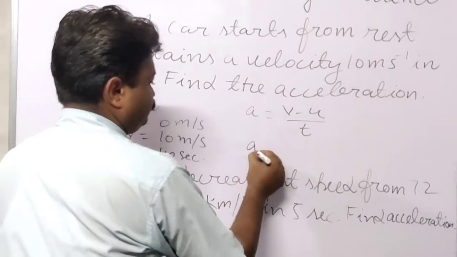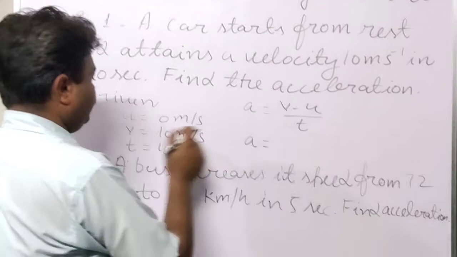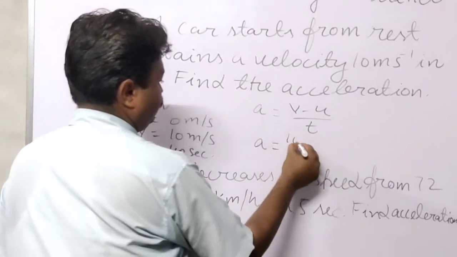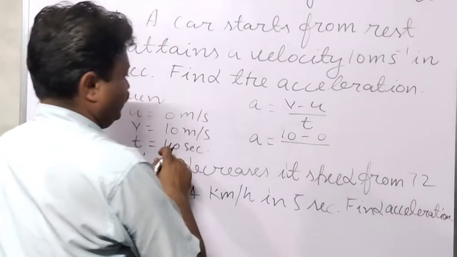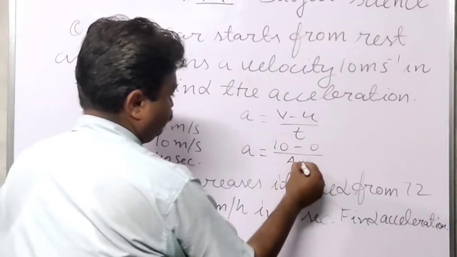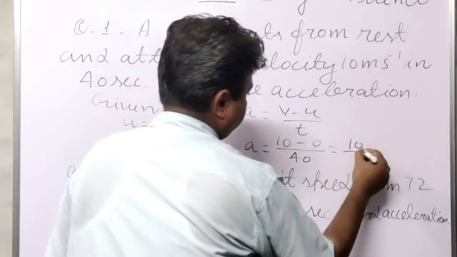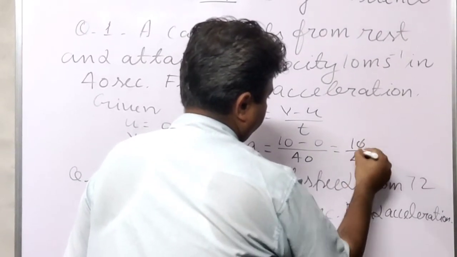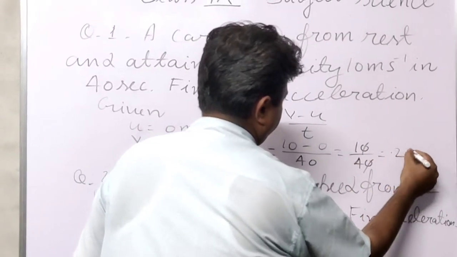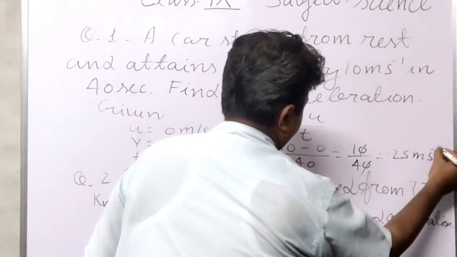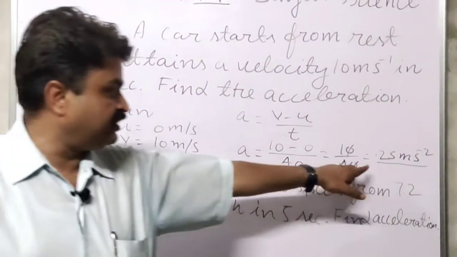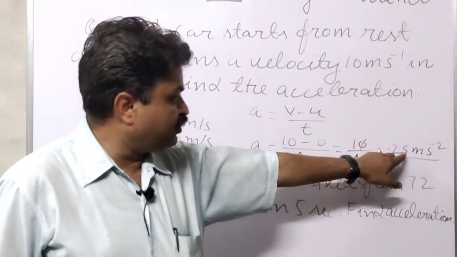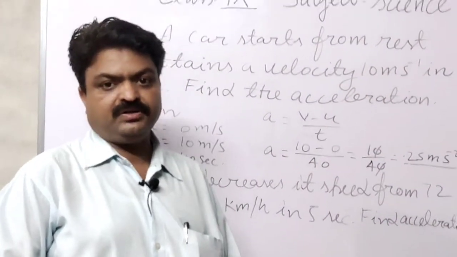Now we will put all these quantities in this formula. What is v here? It is 10. What is u here? It is 0. What is time here? It is 40. So it is 10 upon 40, which means 0.25 meter per second square. This is the answer, students. It is the acceleration, 0.25 meter per second square.